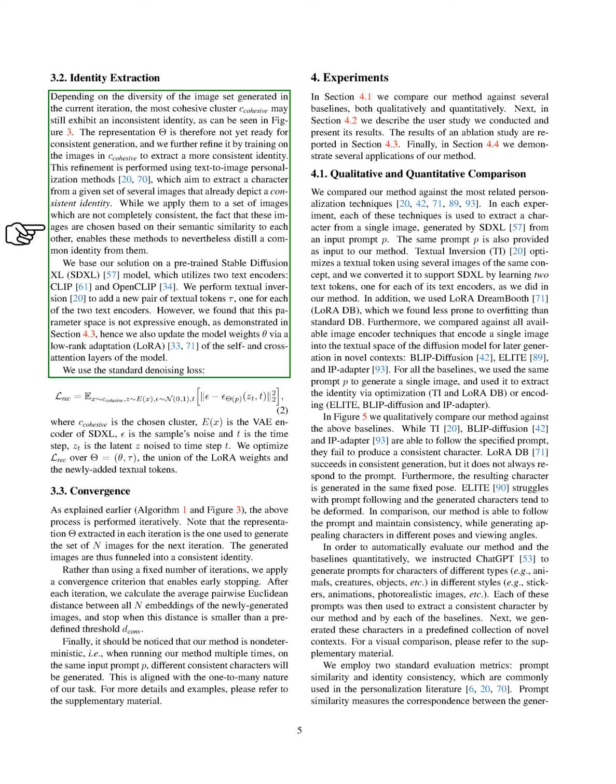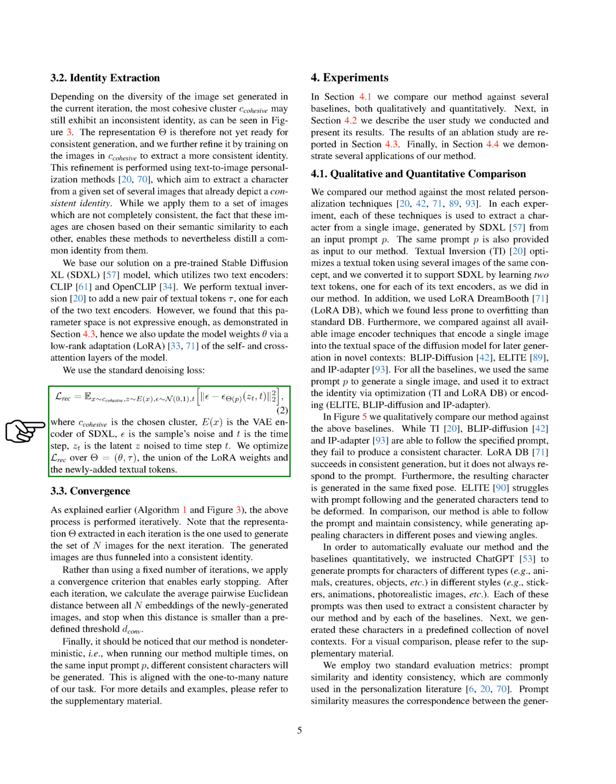Our solution is based on a pre-trained model called Stable Diffusion XL, SDXL, which uses two text encoders. We add a new pair of textual tokens, one for each of the two text encoders. However, we found that this wasn't expressive enough, so we also update the model weights via low-rank adaptation of the self and cross-attention layers of the model.